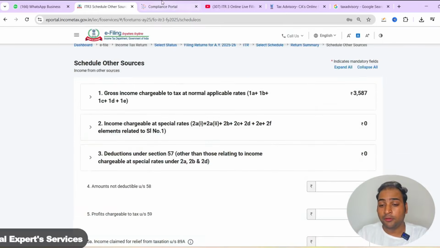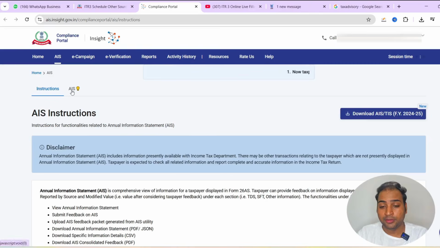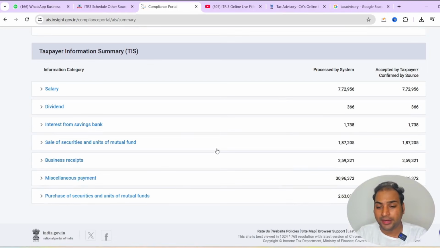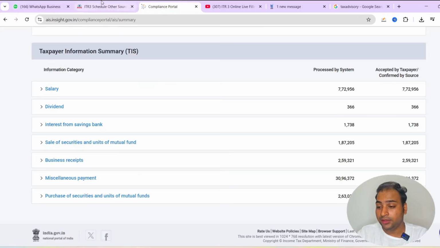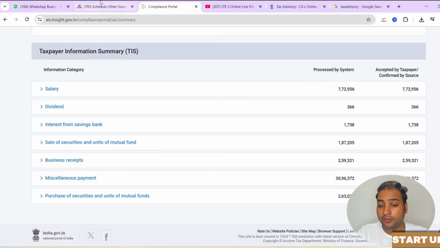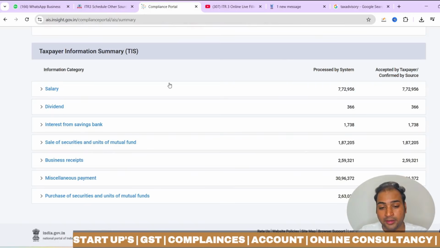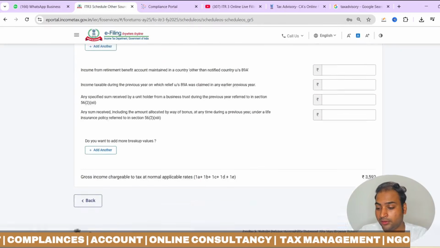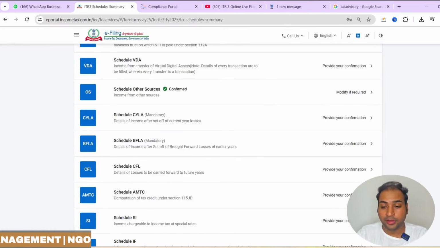And in the section of income from other sources, you can tally your income from the annual information system, which is completely accurate right now, and you can match that income from the books of account too. Before reporting, the dividend income is 366. Go and check it out. The dividend income is 366, and we will edit this 366. And interest from saving bank account 1738, yes, 1738. And any other income, not at all. Okay, we will save the details here, and the schedule income from other sources is duly reported.